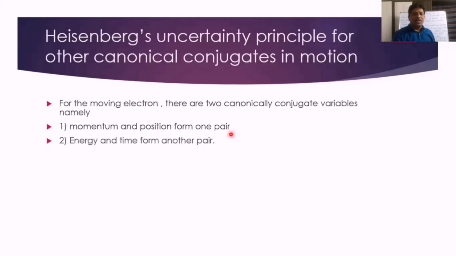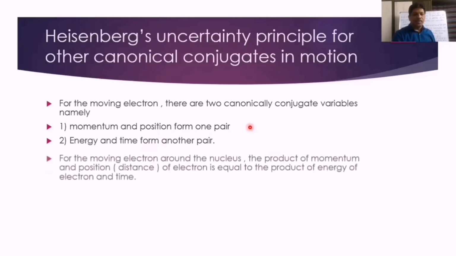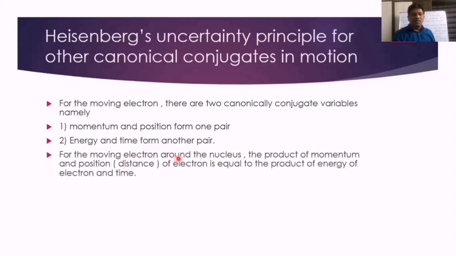The second pair is energy and time. The energy and time form another type of canonically conjugate variables which also are interdependent. For the moving electron around the nucleus, the product of momentum and distance of the electron is equal to the product of energy and time.